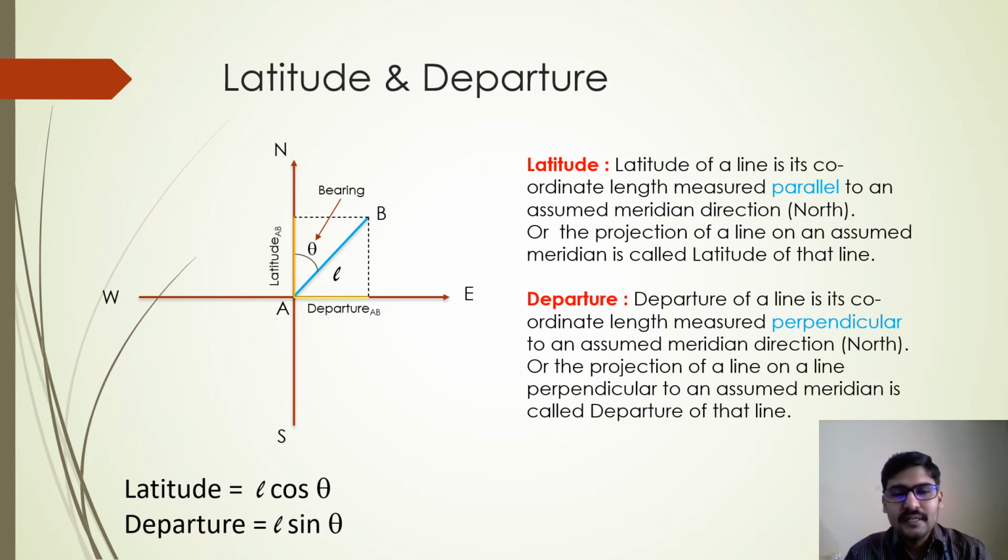So now when you are going to calculate latitude and departure, it is very similar to force calculation, resolution of force. Whatever you have seen, it is very similar to resolution of forces. F cos theta, F sin theta, and here it becomes L cos theta, L sin theta. Latitude is L cos theta, departure is L sin theta. But here theta is bearing of the line. Remember this. Theta is the bearing of the line. So let us see some examples so that you understand latitude and departure in a better way.